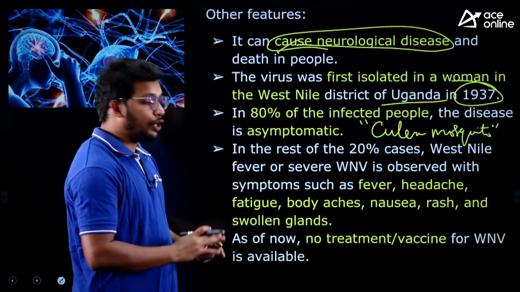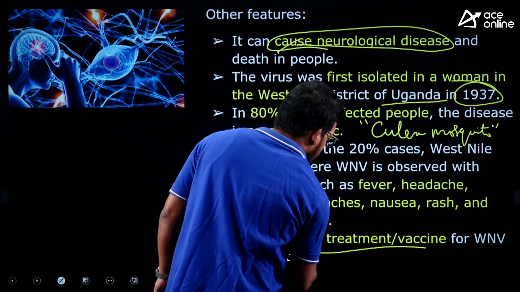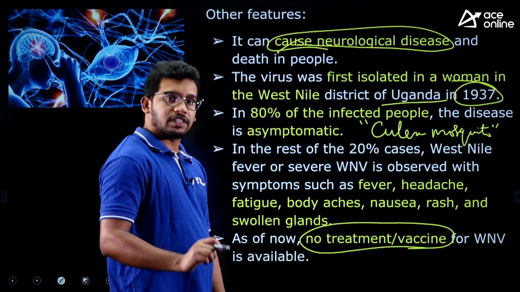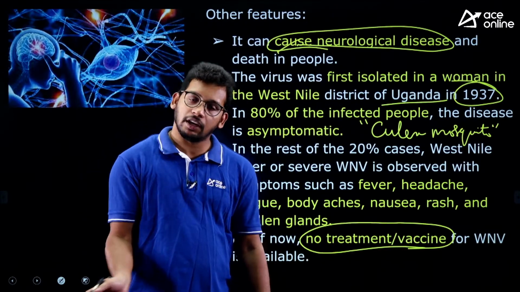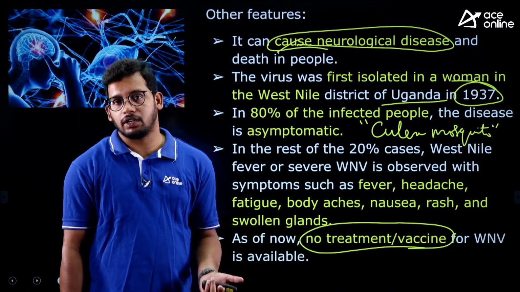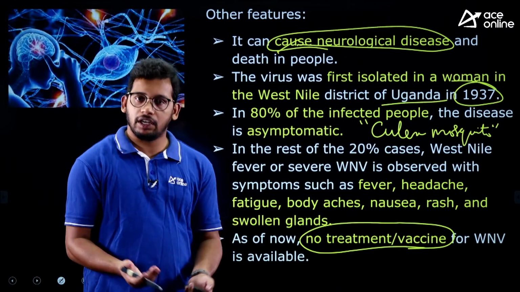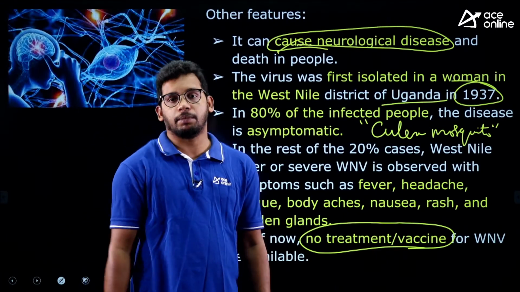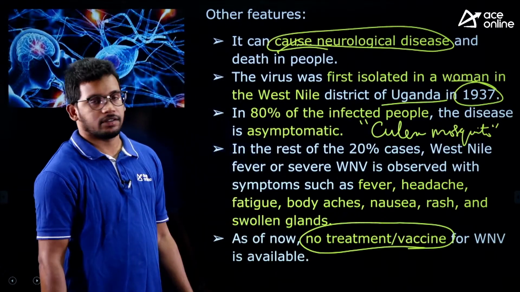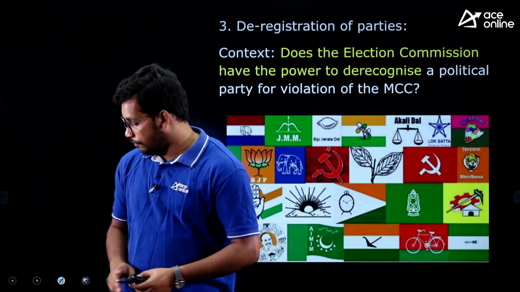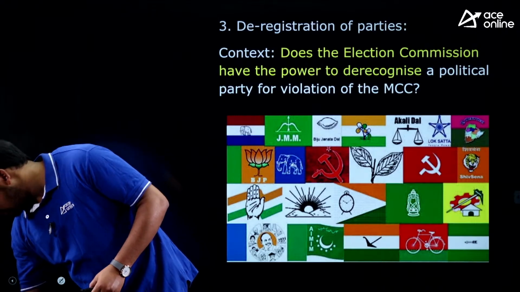And as of now, we don't have any treatment or vaccine for this particular disease. For West Nile virus, we don't have any vaccine or any medication for this particular thing. Just that we need to have cleanliness. Prevention is much better in this particular case, right? So that is about the West Nile virus. Any doubts in this?